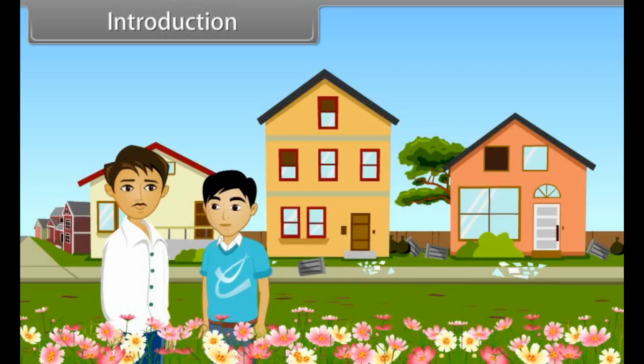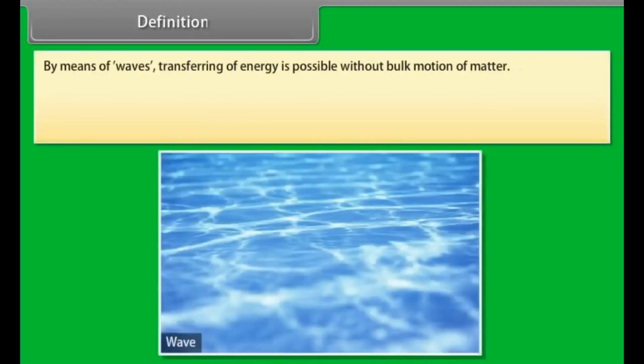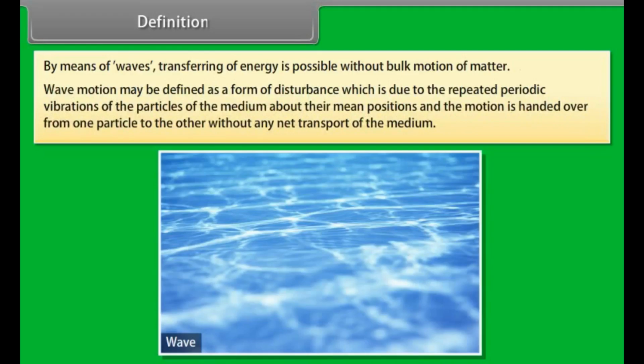Children, today we will study more about the wave. Definition. By means of waves, transferring of energy is possible without bulk motion of matter. Wave motion may be defined as a form of disturbance which is due to the repeated periodic vibrations of the particles of the medium about their mean positions, and the motion is handed over from one particle to the other without any net transport of the medium.